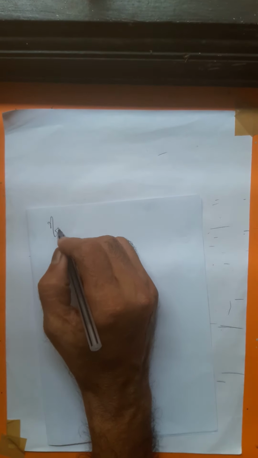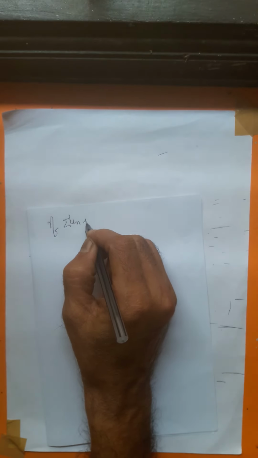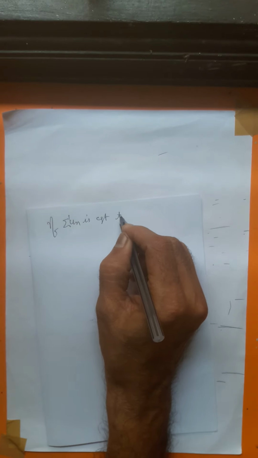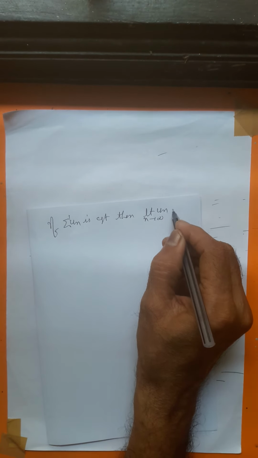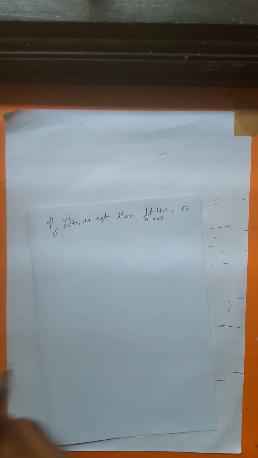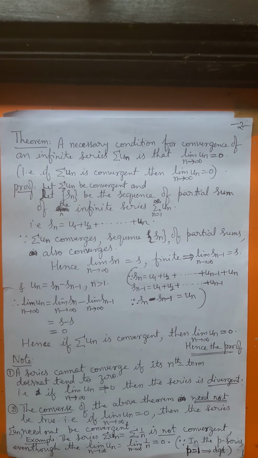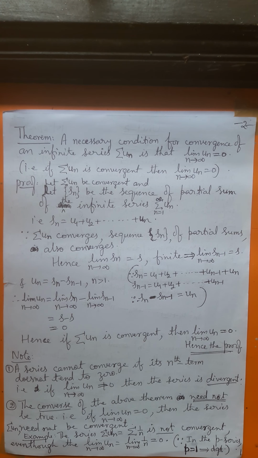If sigma un is convergent, then limit un is 0. This is what you have studied. What about the converse? Whether the converse is true? No. That is, whenever limit un is 0, the infinite series sigma un need not be convergent.